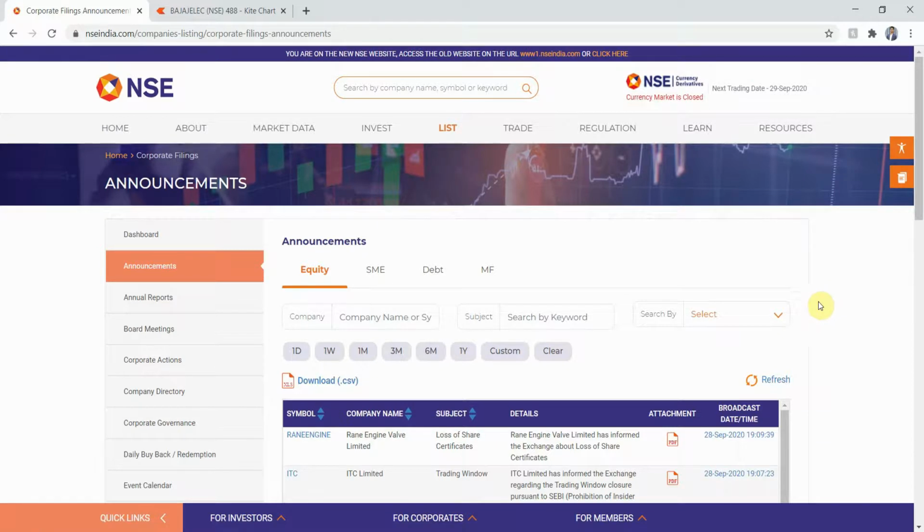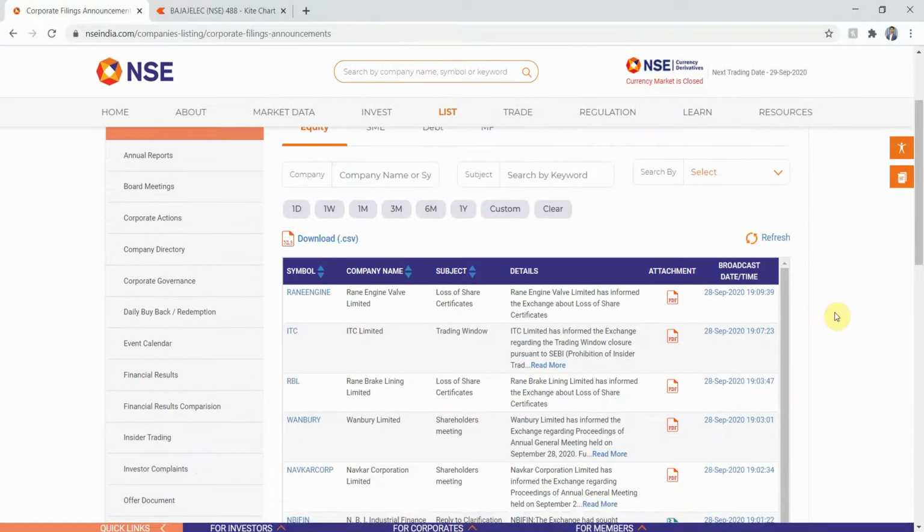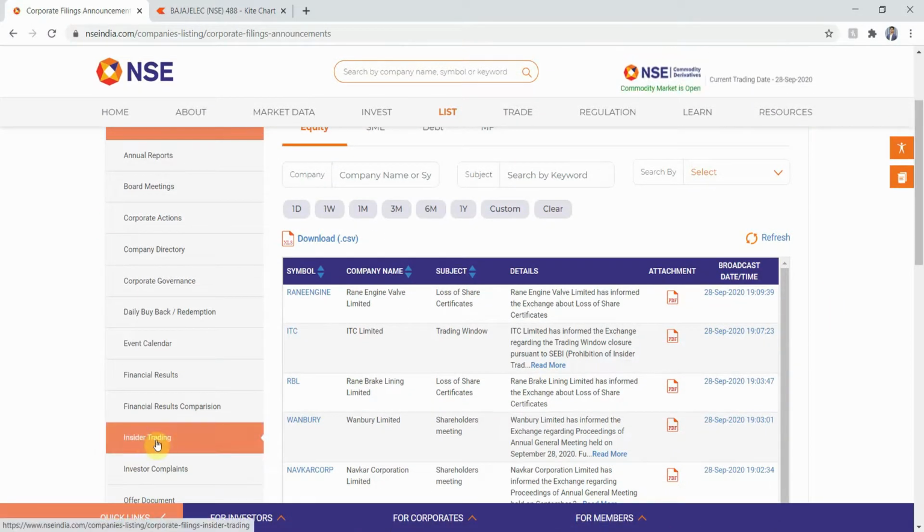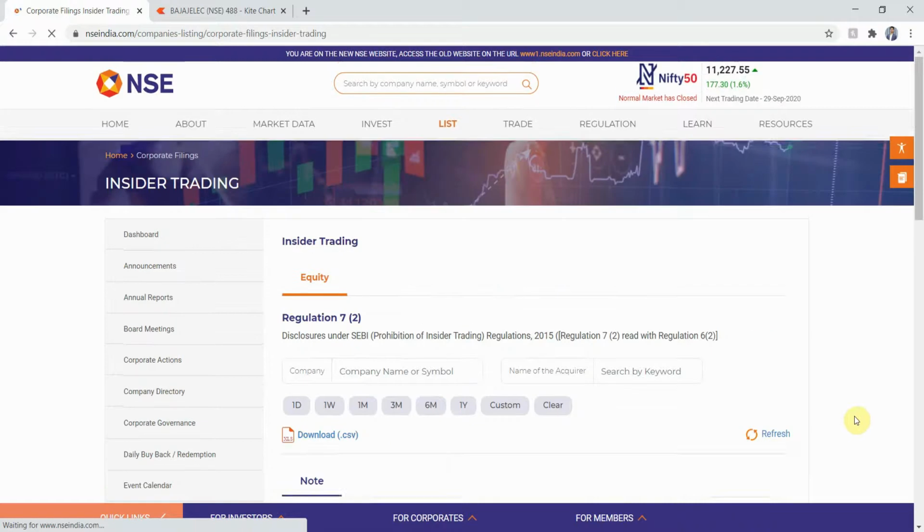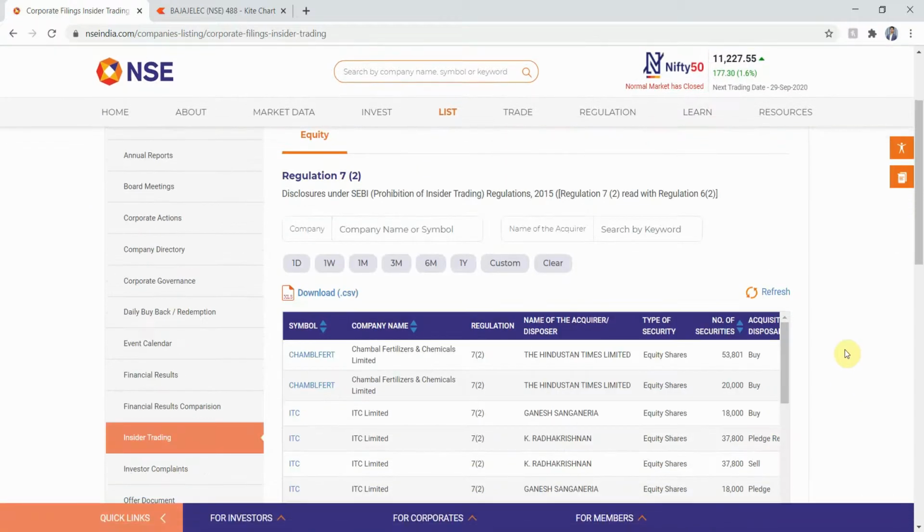So, I am currently on the NSE's homepage. I'll scroll down a little bit and reach the corporate announcements right here. Next, I'll scroll down a little bit and press on view all. Now it will direct me to the announcement section of the page. Since we are trying to do the analysis of insider trading, I'll scroll down a little bit and locate the insider trading tab right here, where my cursor is pointing right now. Okay, so I'll click there.